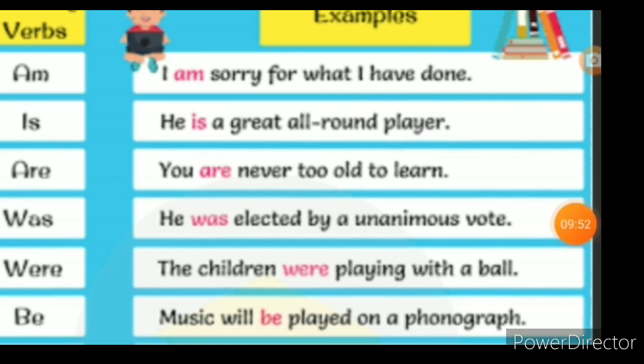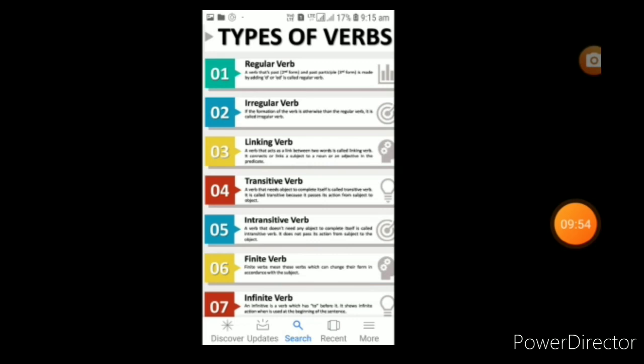Students, now we learned verb, action verb, state of being, and then main verb, auxiliary verb, helping verb, isn't it? Now we are going to see the types of verb. It's very important, students. Listen carefully. What are the types of verbs? See here. Regular verb, irregular verb, linking verb, transitive verb, intransitive verb, finite verb and infinite verb. Now we shall see one by one of these verbs.